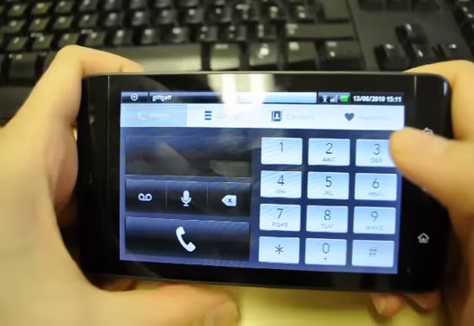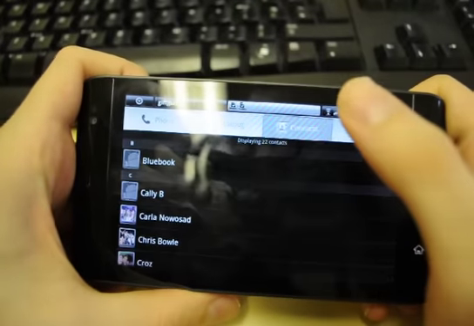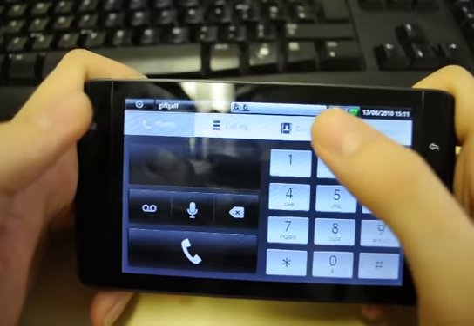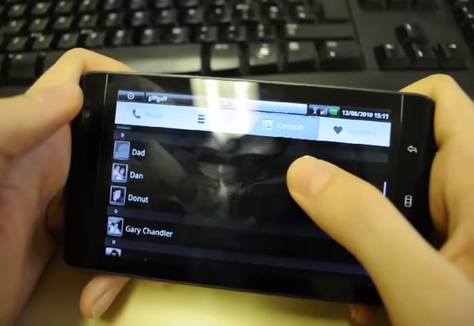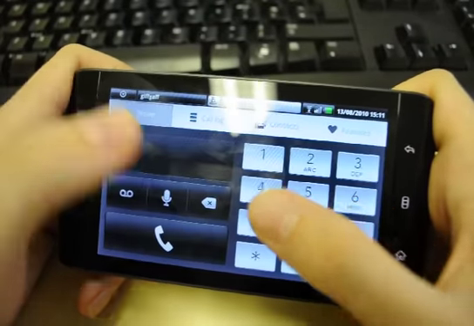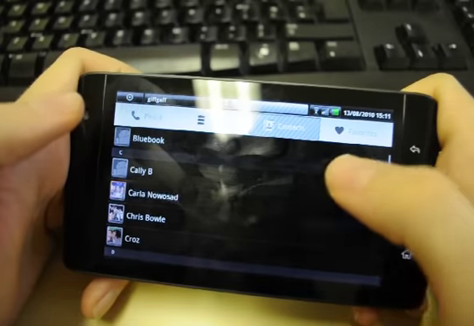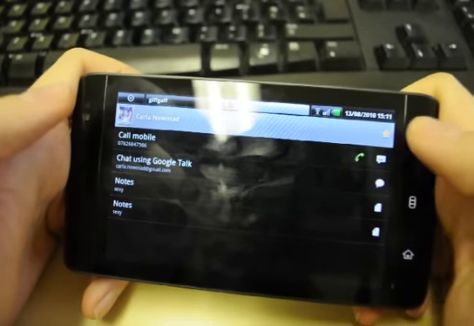The dialer is now changed. It's now kind of built into the contacts. Really, you've just got this phone tab and this contacts tab, and you can switch between them to do whatever you want. So I'm going to call my girlfriend. There we go, just there.